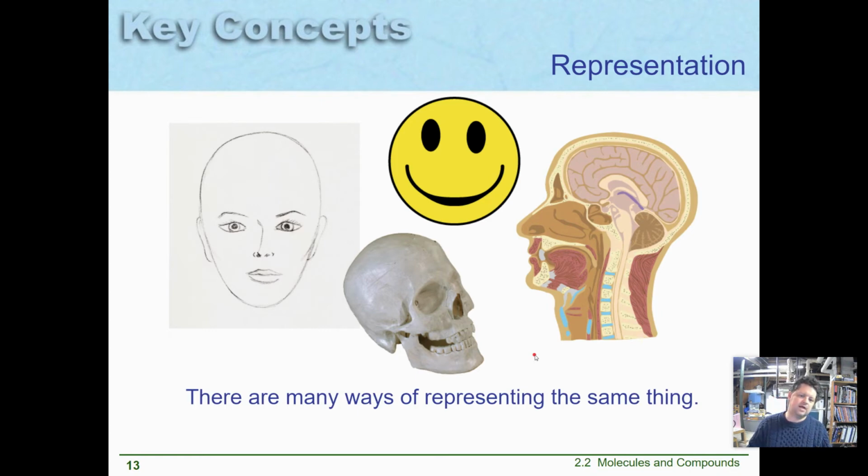So when we write these on a piece of paper or we try to represent them, they're too small to see. So the only thing we can do is create a model of them. There's a lot of different ways to represent the same thing. These are all heads, but they all serve different purposes. Smiley face is just there to make you laugh. Where the model on the right here might be used to tell you about the organs inside the head. This might be a prop in a play or just something to study to look at the bones in the head. I can't see where the bones in the head are very well from here. Maybe I'll just put this up as an artwork piece. So there's many ways to represent the same thing.